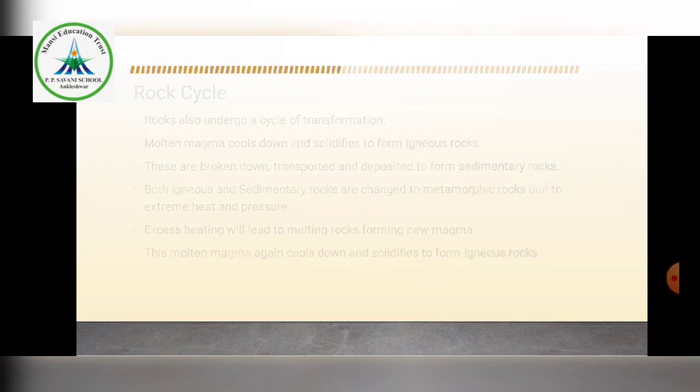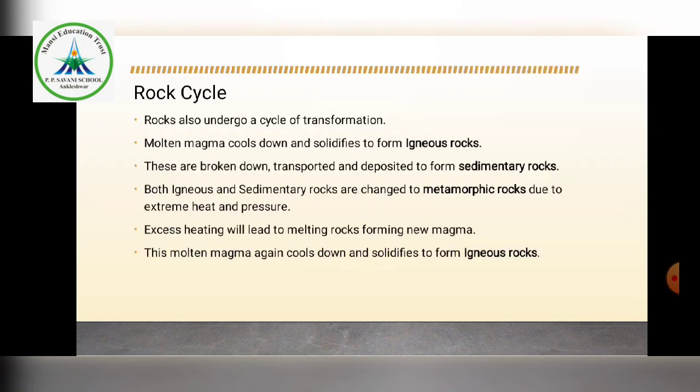What is this called? Rock cycle. Want me to repeat it? Rocks undergo a cycle of transformation. First stage, molten magma cools down and solidifies to form igneous rocks. These are broken down, transported and deposited to form sedimentary rocks.